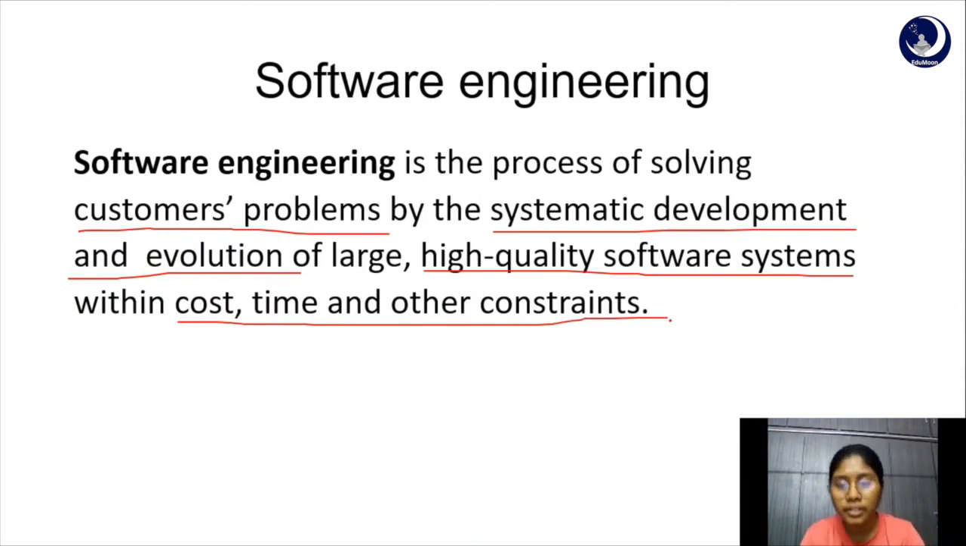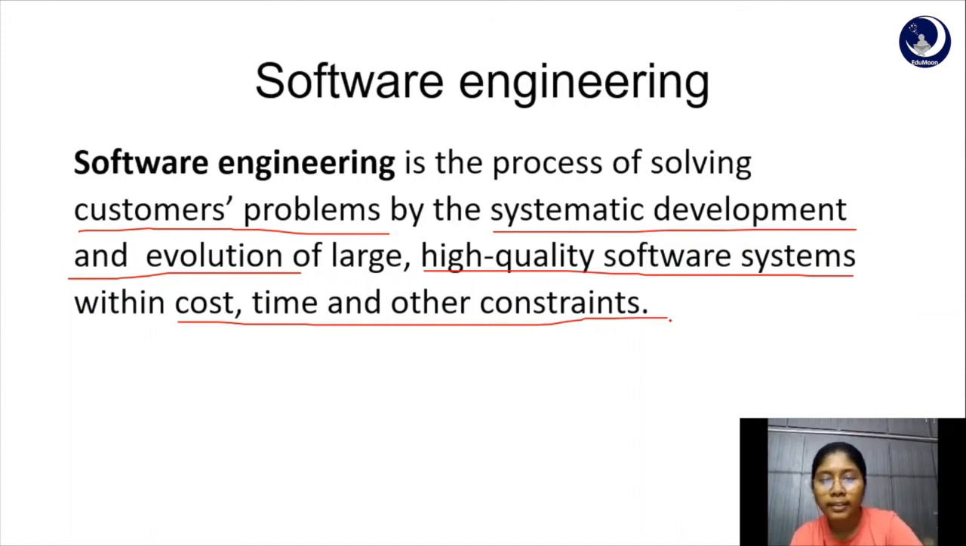And finally, the last term is cost, time, and other constraints. These are the limitations involved in designing or developing a software product. So what do we mean by cost, time, and other constraints? Cost is the total developmental cost of the software product. Time is the amount of time it takes from the start to the final moment it takes to deliver the final product. It is what we call deployment.